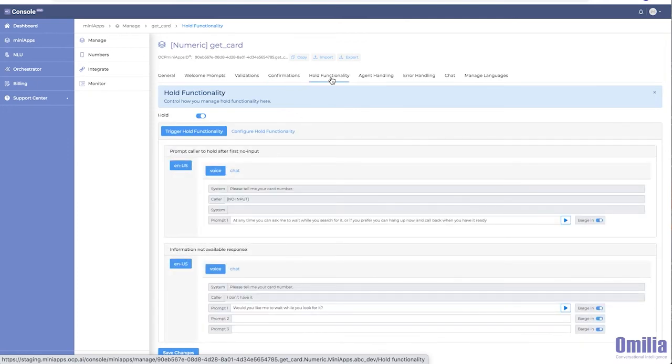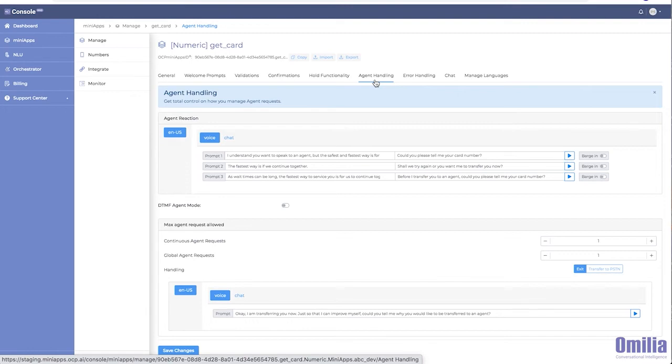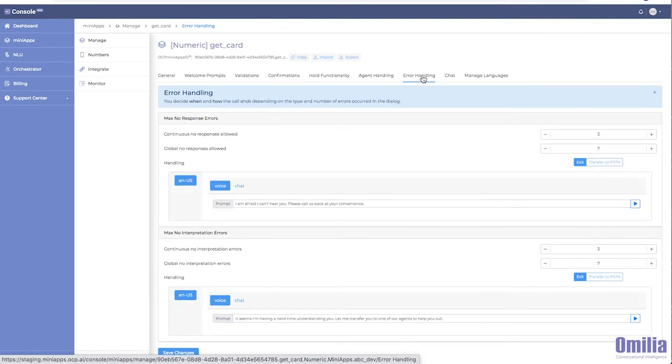minApps understand if users request additional time to answer a question. minApps recognize when users request to speak to a live agent. minApps provide error handling for unexpected things that occur on a conversation. Errors are defined based upon conversational AI best practices. Prompts are pre-populated based upon design best practices, and error thresholds are defined by default based upon real-world experiences. They can be reconfigured if desired.